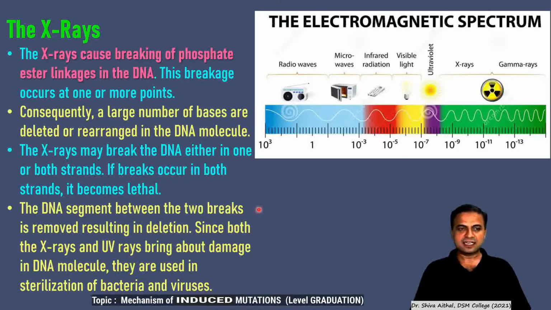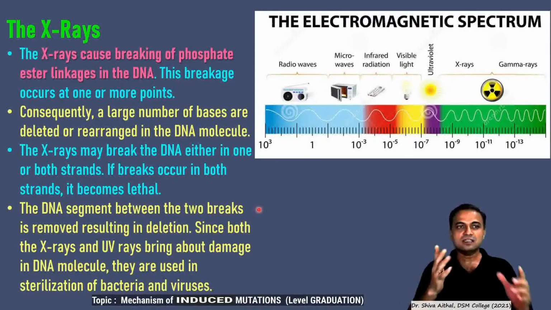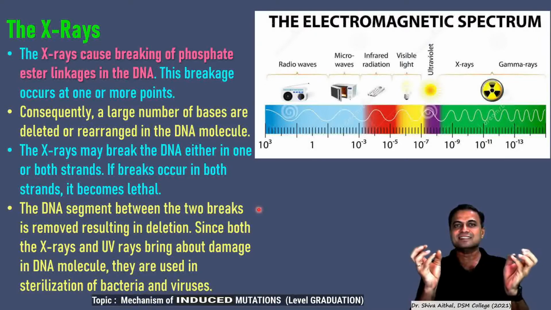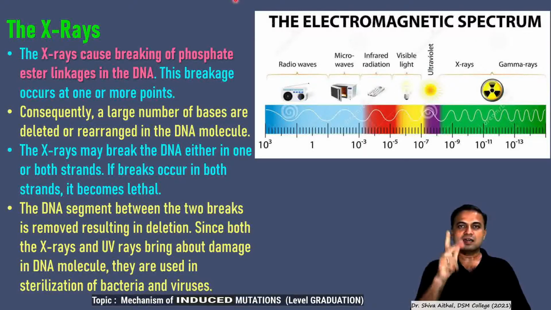The second is X-rays. These are ionizing radiations, and they are capable of breaking the phosphodiester linkages in the DNA. To the sugar there is a phosphate bond, and if that phosphate bond is broken, X-rays are capable of causing a single-stranded nick or a double-stranded nick in the double-stranded DNA. So consequently, a large number of bases are deleted or rearranged in the DNA molecule due to X-rays, because this ionizing radiation introduces a nick, a cut in the DNA.